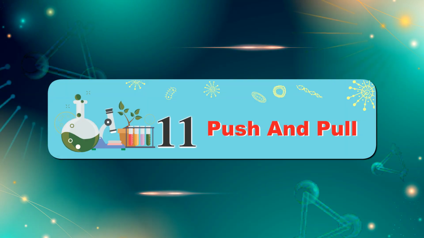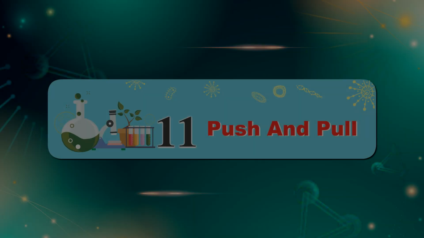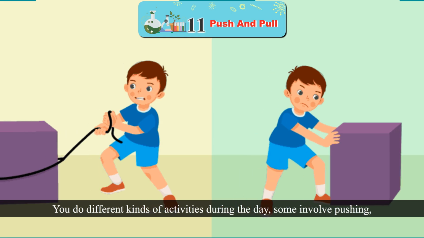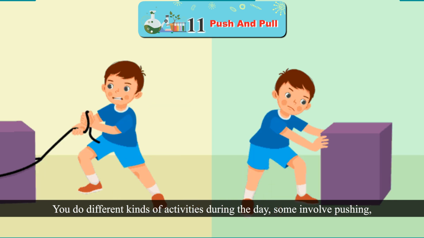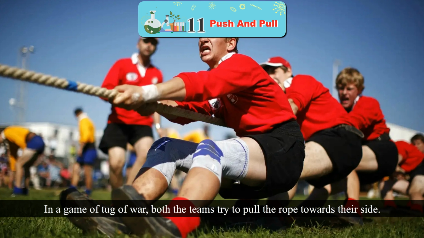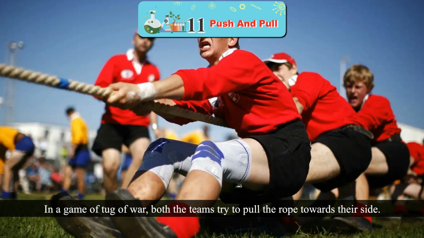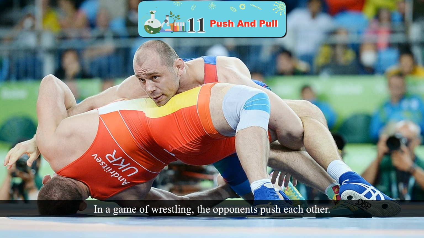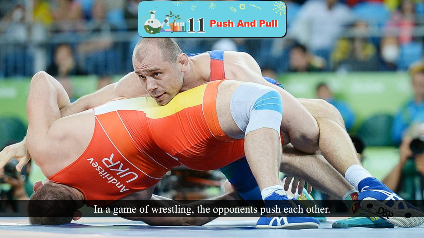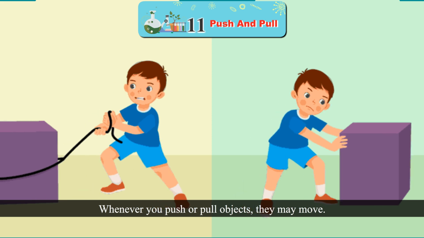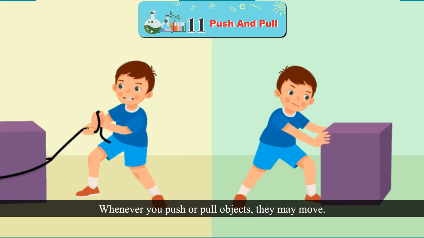Chapter 11. Push and Pull. Read on. You do different kinds of activities during the day. Some involve pushing, while some involve pulling. In a game of tug of war, both the teams try to pull the rope towards their side. In a game of wrestling, the opponents push each other. Whenever you push or pull objects, they may move.